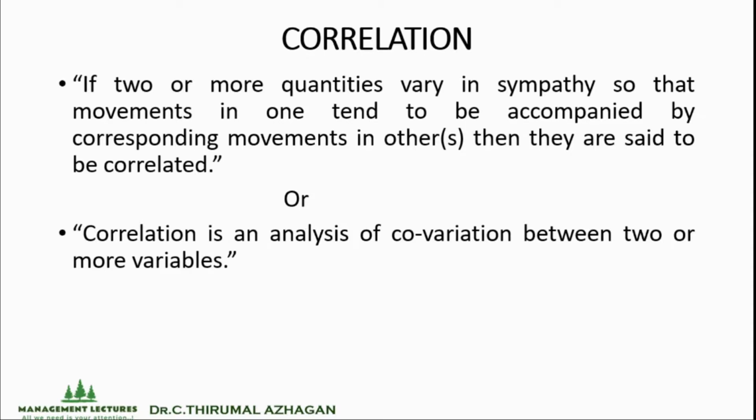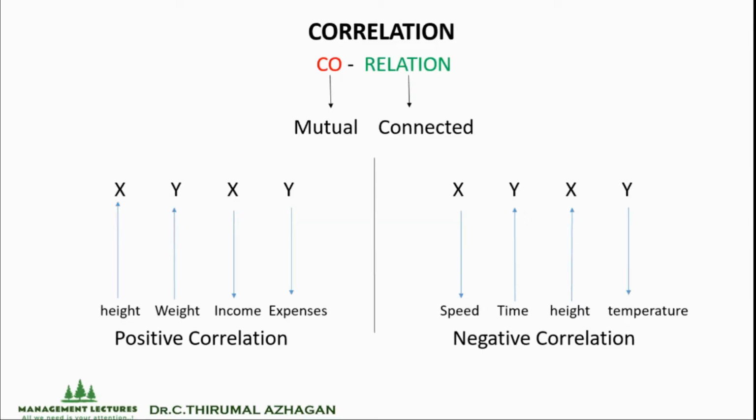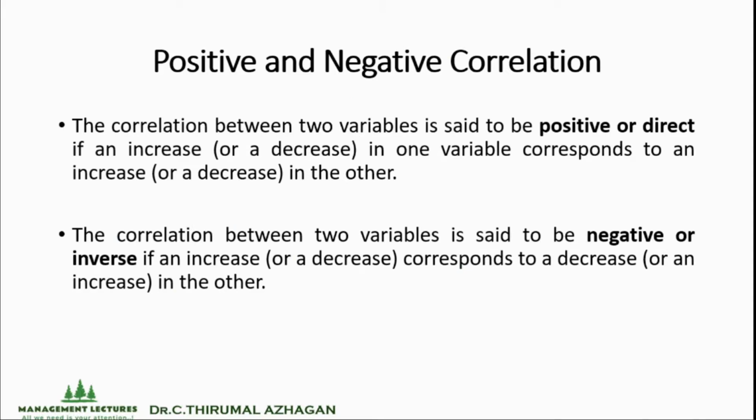If two or more quantities vary in sympathy so that the movements in one tend to be accompanied by the corresponding movements in another, then they are said to be correlated. So here we are going to confirm whether it is positively correlated or negatively correlated. Okay. We will discuss now positive and negative correlation. The correlation between two variables is said to be positive or direct if an increase or a decrease in one variable corresponds to an increase or a decrease in the other. This tends to be positive or direct correlation.